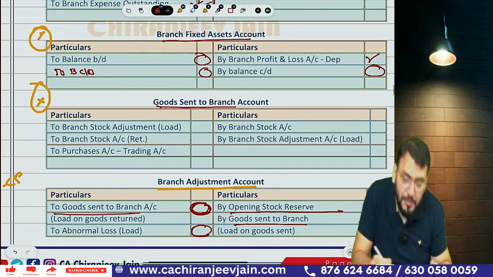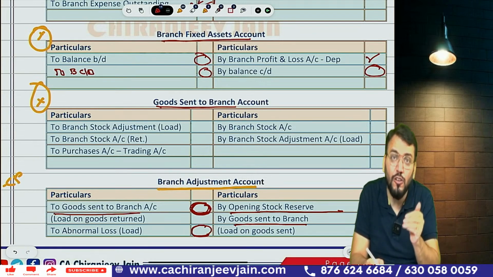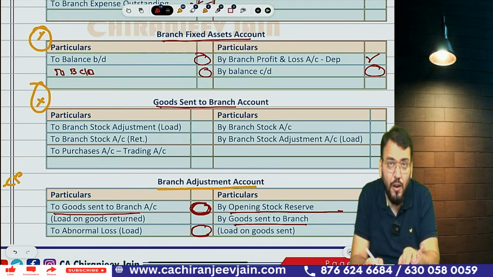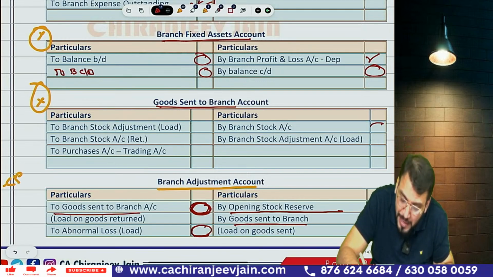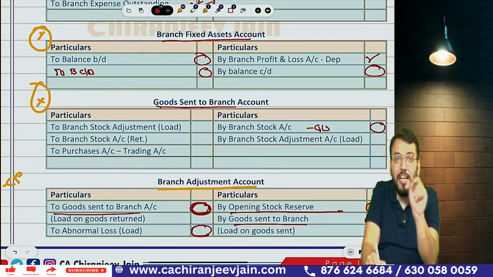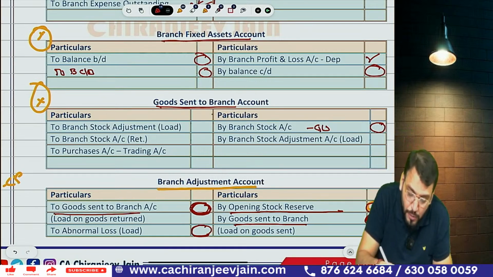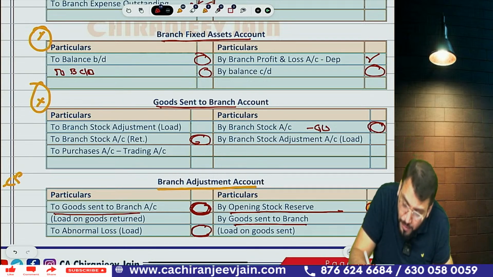Goods sent to branch. Sometimes they ask you to prepare the goods sent to branch account. You need to record goods sent to branch in this account. What journal entry have we done for goods sent? Branch stock account debit to goods sent to branch. So we write down by branch account with the goods sent. If the goods are returned, what journal entry have we done? Goods sent to branch debit to branch stock account. This is a goods return. Then can I say from this we will eliminate load?